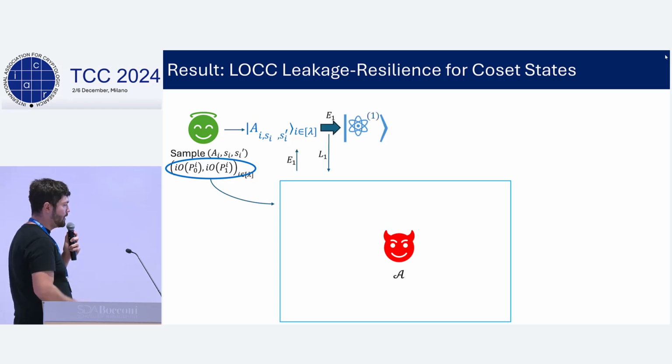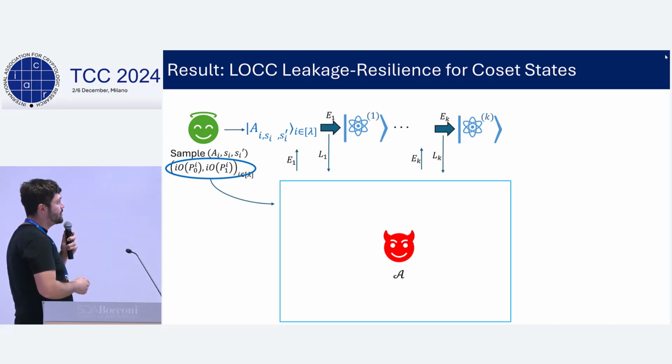And after it is completed with the leakage phase, it will receive a random challenge string, and it will try to output vectors that are either in the primal coset or in the dual coset, depending on the bits of the challenge string. And we show that no QPT adversary, no polytime adversary, can win this with probability better than negligible.